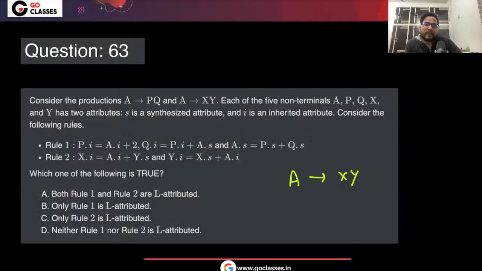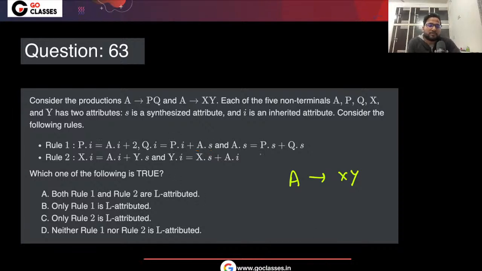If Q is depending on A, that is fine, but it has to depend on the inherited attribute only. If it depends on the synthesized attribute of A, then it is not L-attributed.